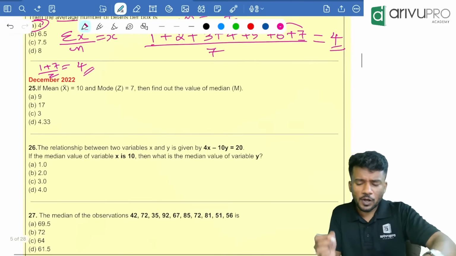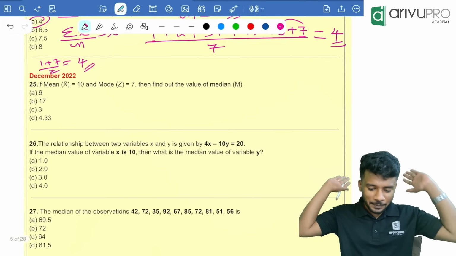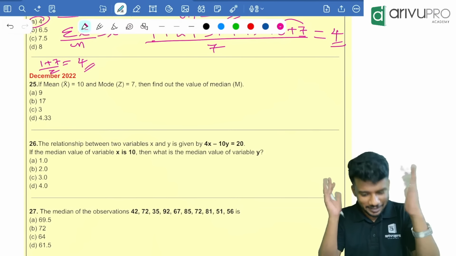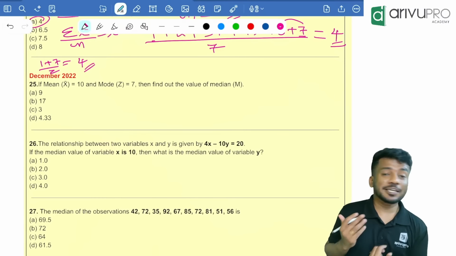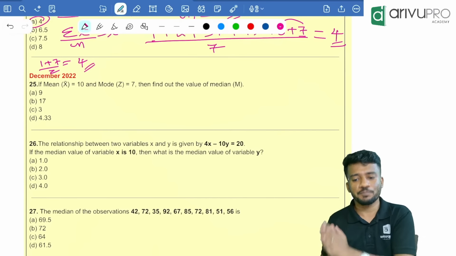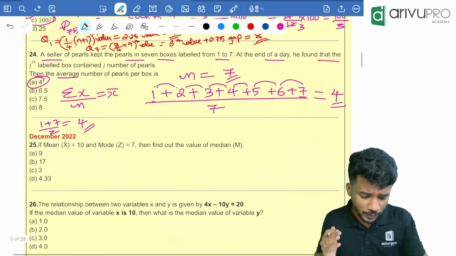Now we are going for December 2022, people. Very easy attempt. One of the easy attempts you are getting from this chapter. People, I am telling you, measures of central tendency and dispersion is always one of the easiest topics to get marks from. Okay.